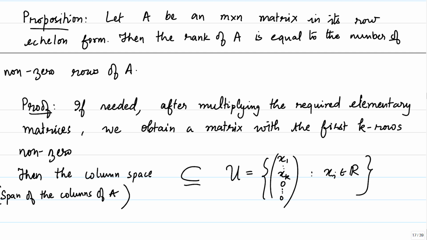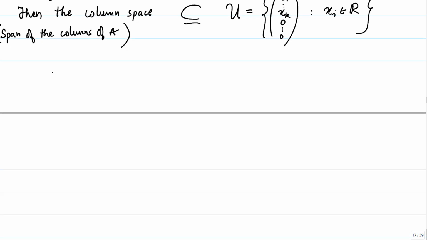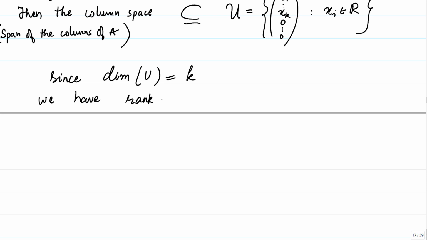And we know that the dimension of U is equal to k, right. Since the column space is a subspace of U after all, the dimension of the column space, which is the rank of A, is also less than or equal to k.